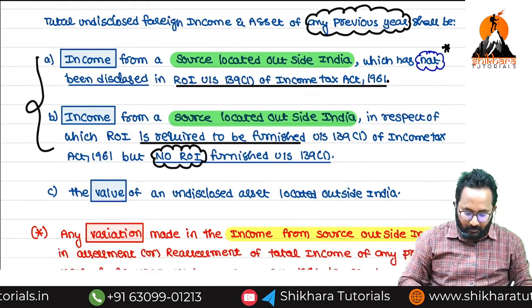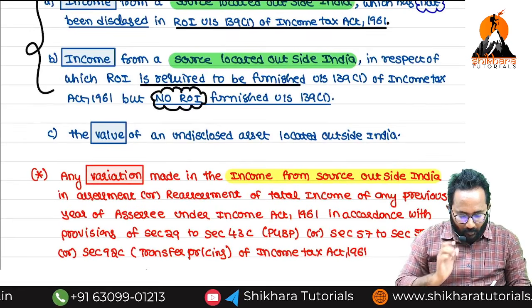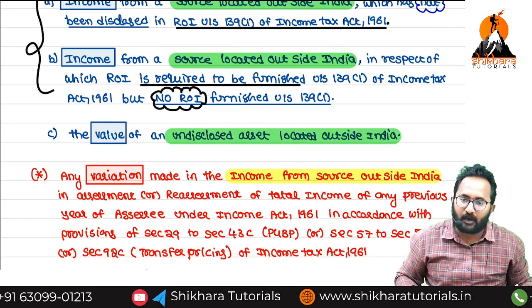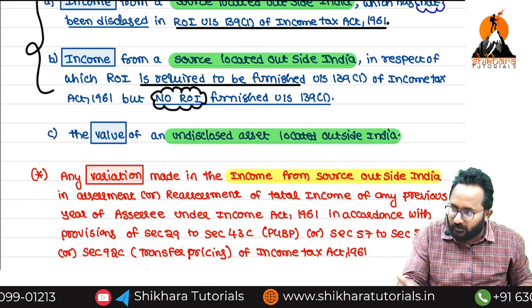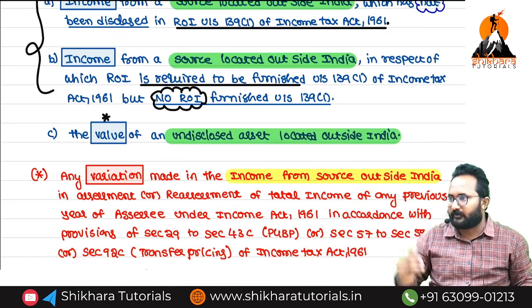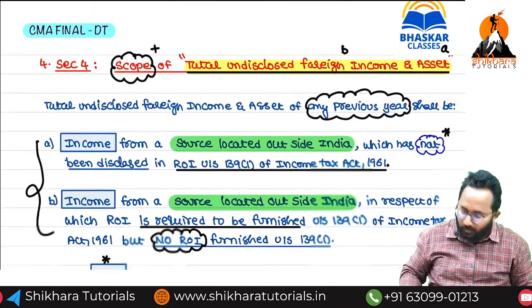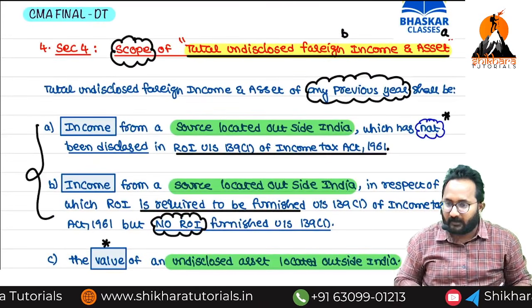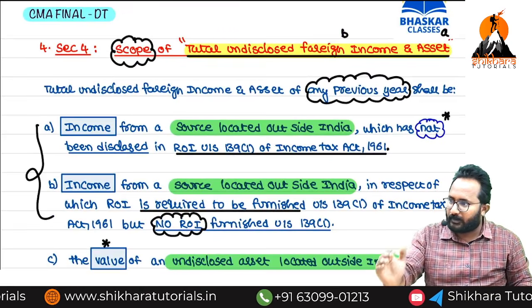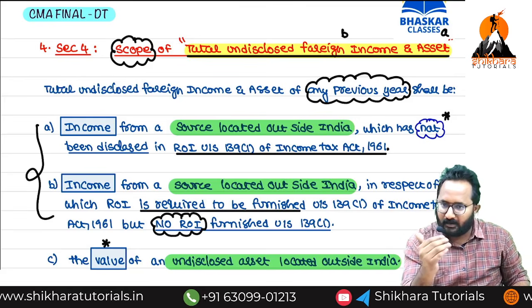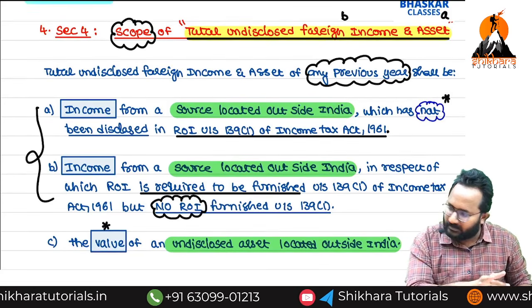Now the asset. All undisclosed assets we have to include. Sir, for that, the value is there. That means the fair market value we have to include. So what can be included in section 4? Income from the asset located outside India, in which cases?